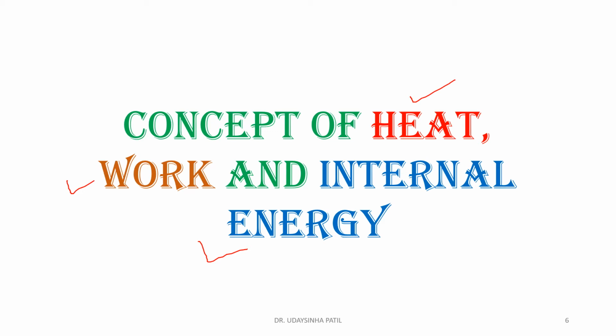Then what do you mean by heat? Heat is a form of thermal energy that is obtained in a system. It can always be transferred from a hotter body to a colder body. If the symbol Q is given to heat, then small q is the heat absorbed or evolved by the system. It is not a property of the system. It is present in the body as thermal energy. This is the basic concept of heat.